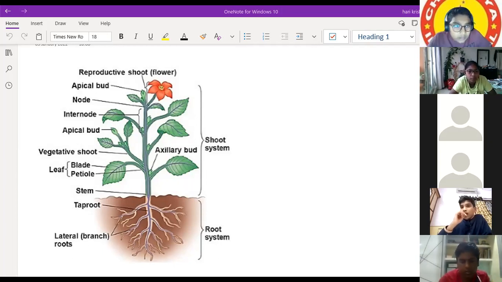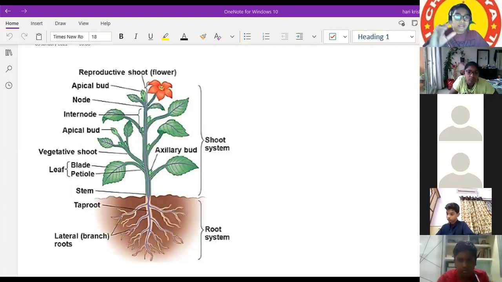Sir, it is an area on a stem of a plant where buds are located. Yes, so there are two types, node and internode. Sir, I think the bud will grow there. Actually, buds do not have roots. The node is the region where the leaves and the branches are attached to the stem of the plant.